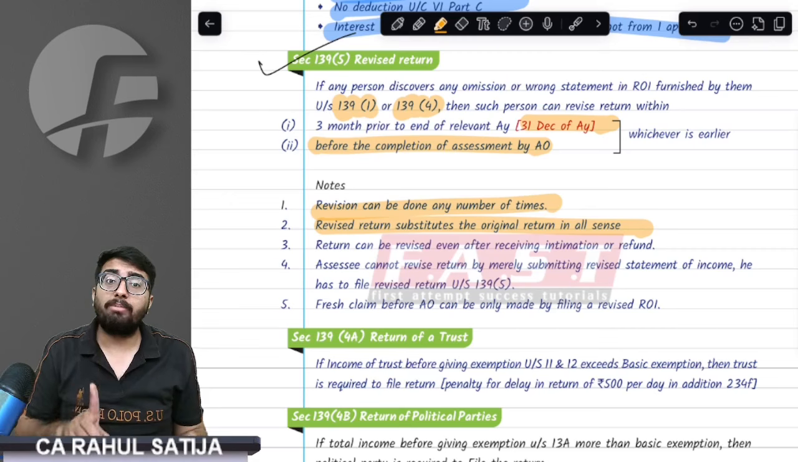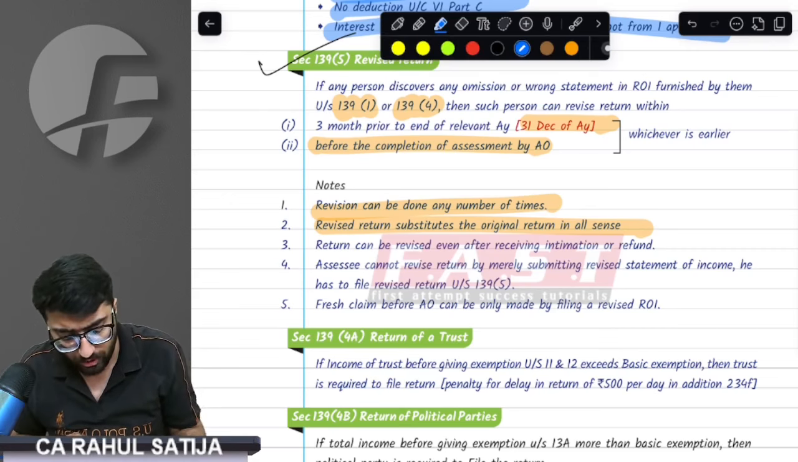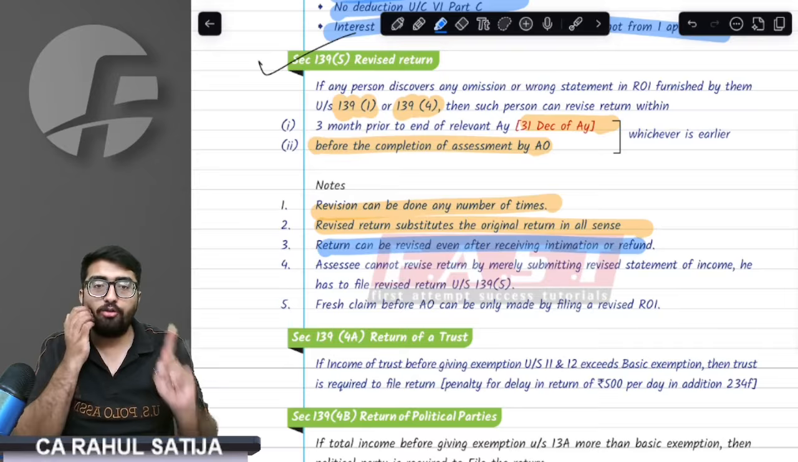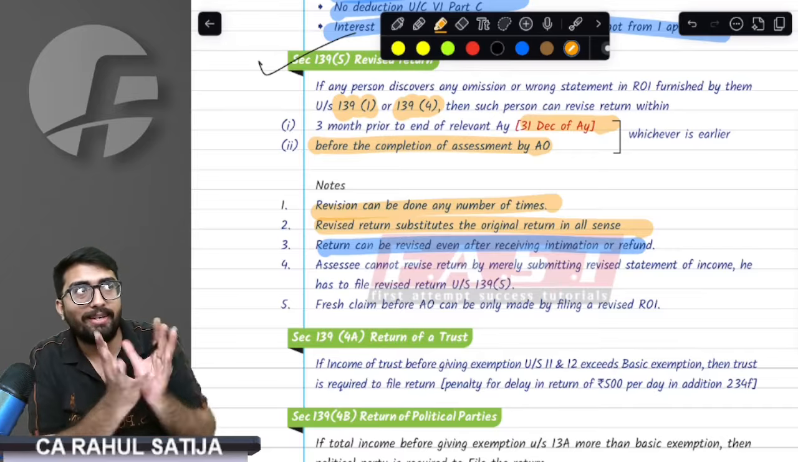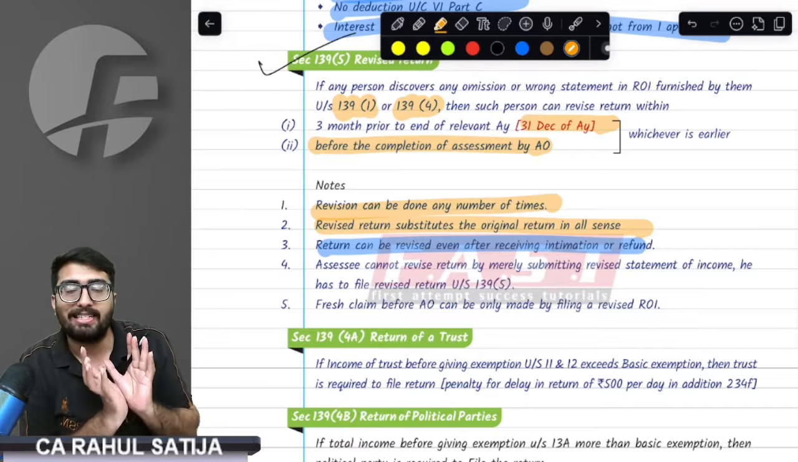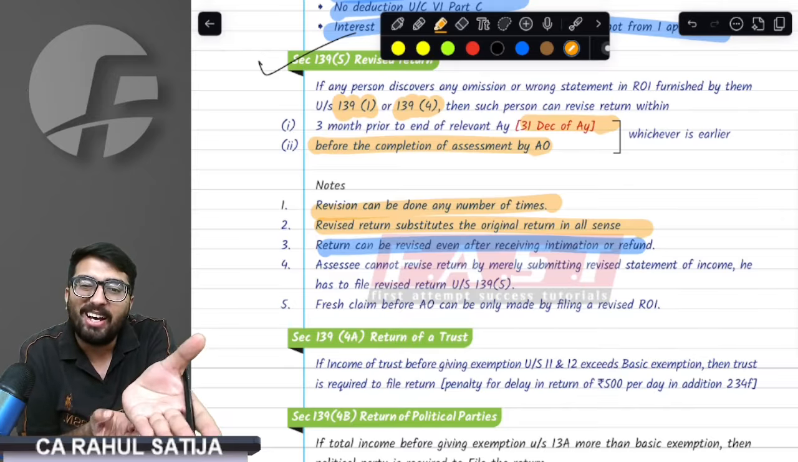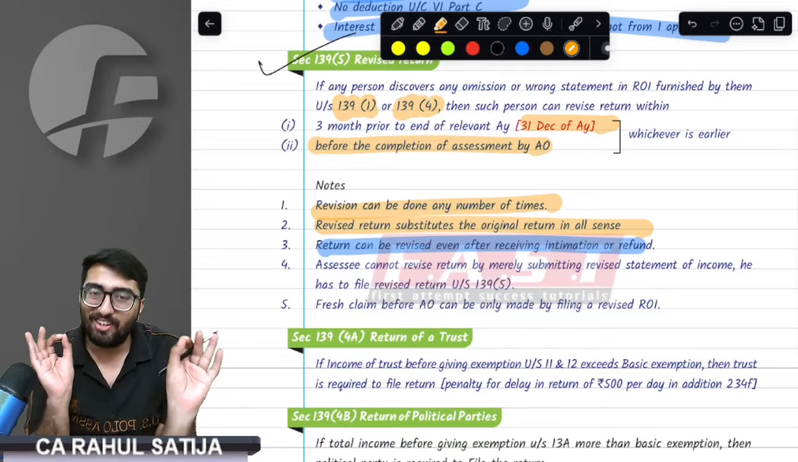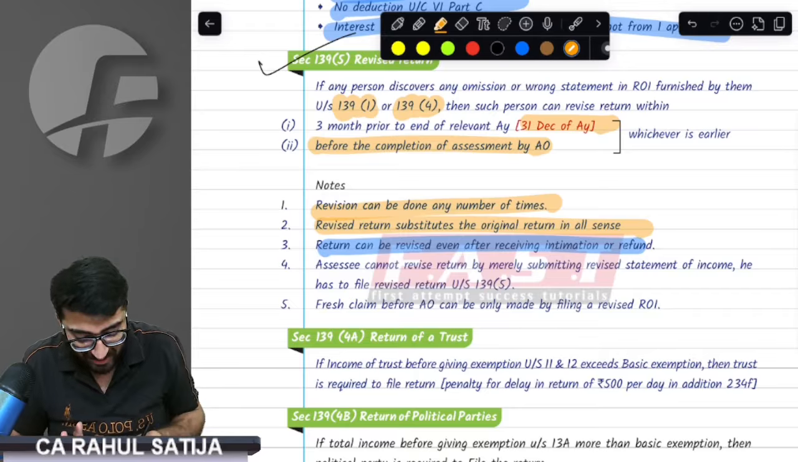Sir, can a revised return be filed even after receiving the intimation or after receiving the refund? That is also allowed. Remember, if you want to file the revised return, you have to go to the income tax portal and submit the revised return as if you are filing a normal return. You cannot simply hand over a statement of income to the AO and request him to file the revision. He will not do any revision. You have to go to the income tax portal and amend it properly. Done, sir.